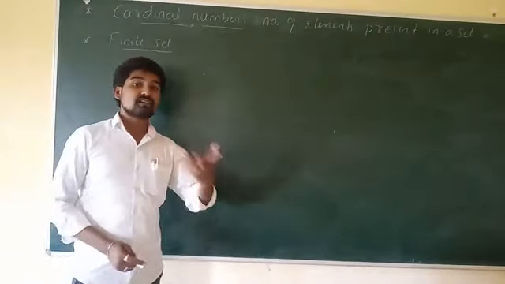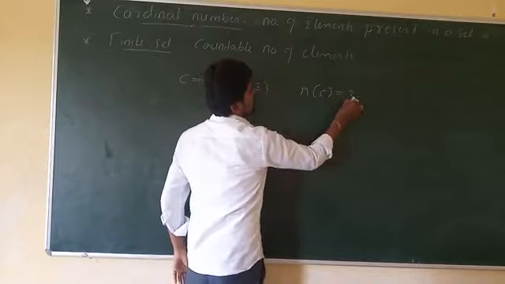A set which consists of what? Countable number of elements. A set whose elements can be counted is called a finite set. For example, let set C is equal to {1, 2, 3}. This is one of the finite sets. Why? Because we may count the set consisting of 3 elements. n(C) is equal to 3.